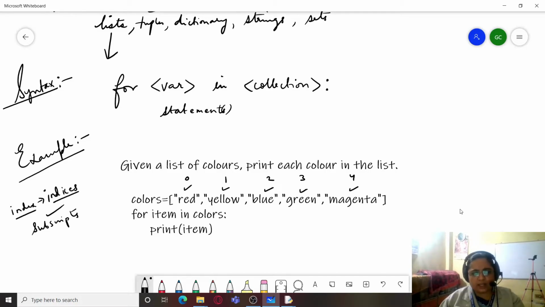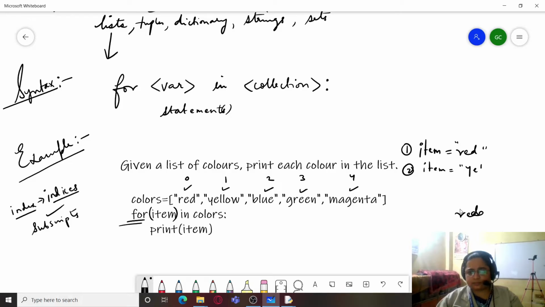So what this variant of for loop does is it takes up a variable item, and with each iteration of the loop it is going to pick one item from this list. Like first iteration it picks up red, so item will be what? Red. And when you print item, it will be printing red on the screen. Second iteration, item will be yellow, and when you print it, it is going to be yellow.